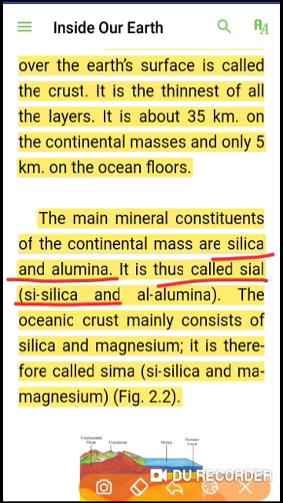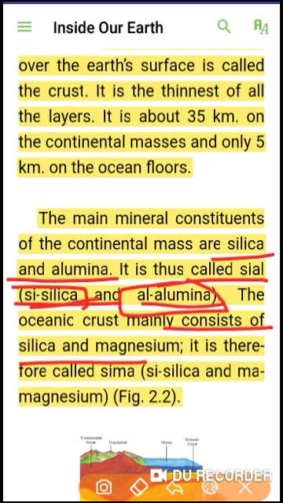You can remember this in a very short word. This is Sial. Si means silica and Al means alumina. The oceanic crust mainly consists of silica and magnesium. There are two crusts. One crust is continental crust and another crust is oceanic crust. The continental crust is made up of silica and alumina and the oceanic crust is made up of silica and magnesium. This is Sial and this is Sima.